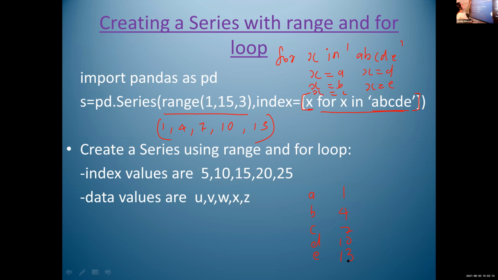Here the question is create a series using range and for loop. So you must use the range function and for loop for creating the series. First I have to write the range function based on the values given in the question. Here the data values are 1, 4, 7, 10, 13. For that, I write range(1, 15, 3).